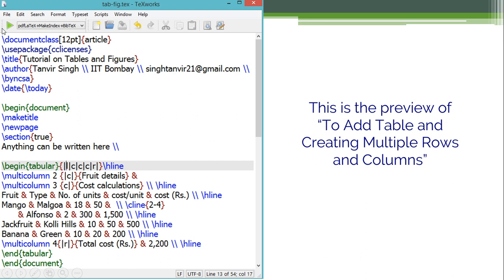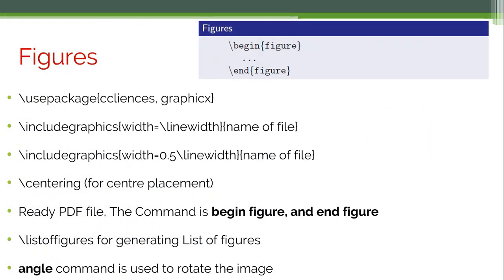Here is a play button, which is the compile button, and it will give you a preview as a PDF, the final output file. If you want to use a figure in your research paper, you have to use a particular package. The command is \usepackage{graphicx}, and before that you have to use \begin{figure} and \end{figure}. Then we write \includegraphics, and for the width, here you can see it is written \linewidth, which will be equal to the width of the paragraph.